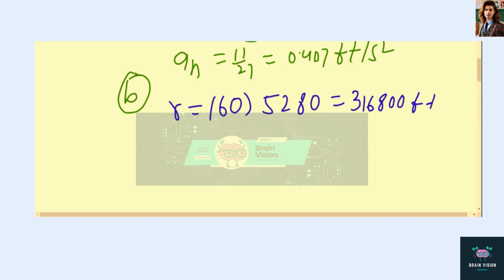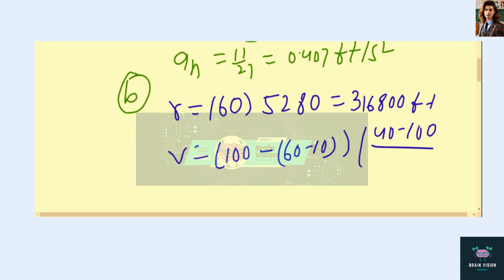And now velocity v will be 100 minus 60 minus 10, and whole thing multiplied by 40 minus 100 upon 110 minus 10, because we have to do this. So this will become 70 miles per hour.